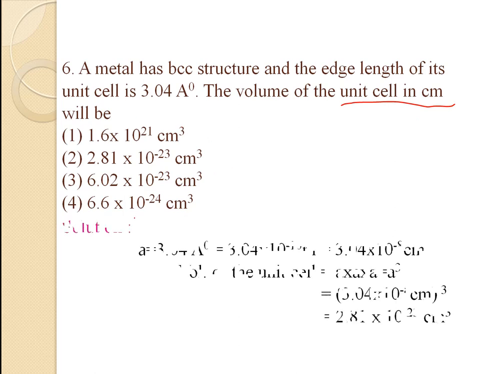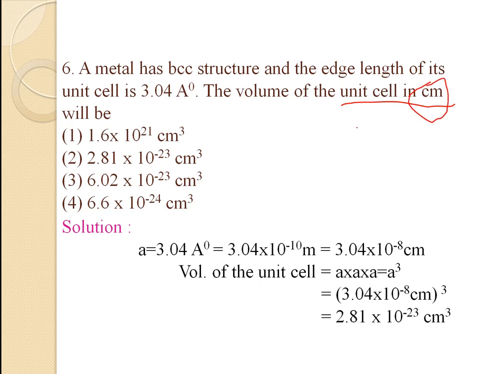So they have given the edge length. a is the edge length, that is 3.04 angstrom, which equals 3.04 into 10 to the power minus 10 meters. They already asked for the unit cell in centimeter, so 3.04 into 10 to the power minus 8 centimeter. Edge length is in centimeter.